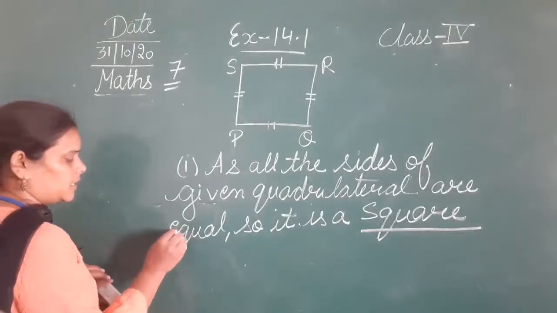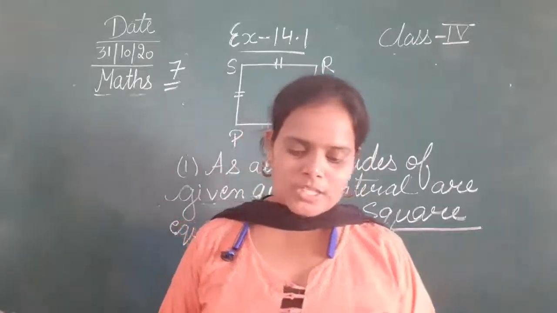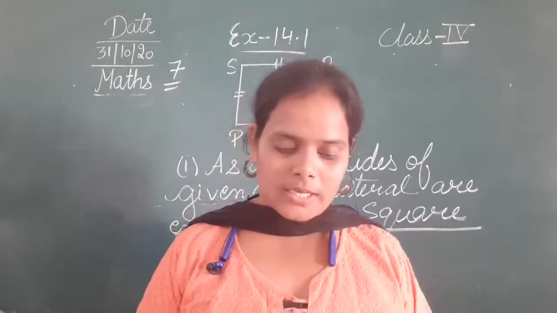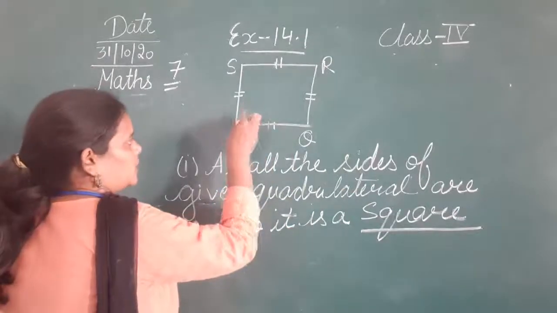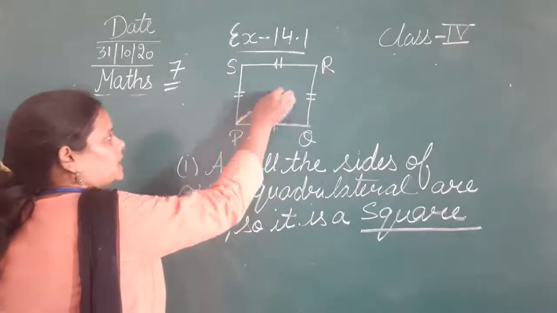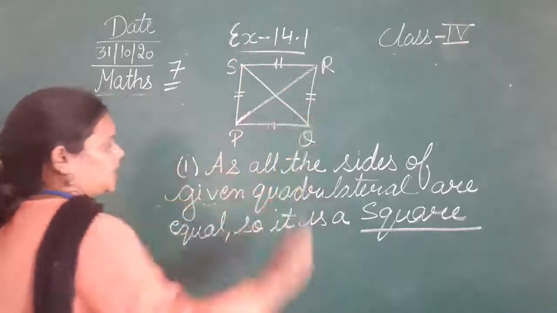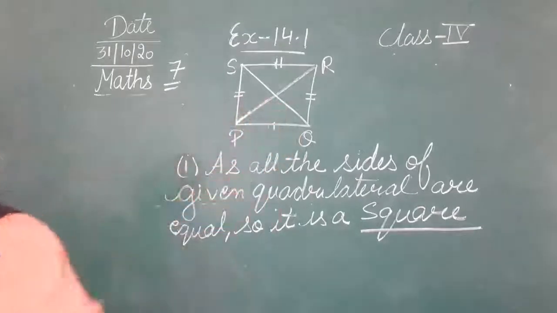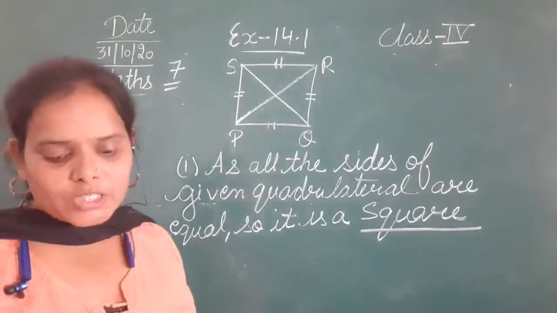Now the second question that is being put in this question. Next is, what type of quadrilateral, that we have done, that it is a square. Join PR and SQ. We have to join PR and SQ. अब हमें PR और SQ को join करना है. So that we have joined. Now the question is, measure them, are they equal?